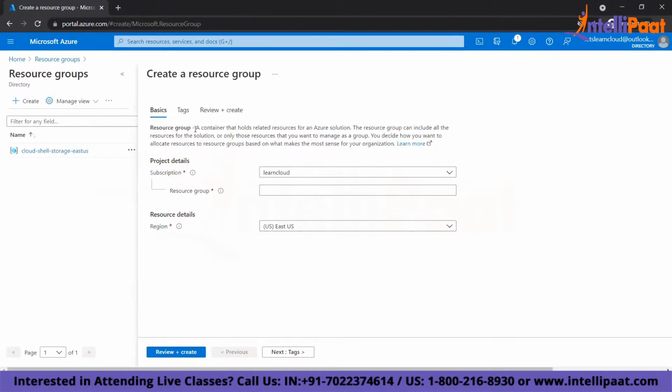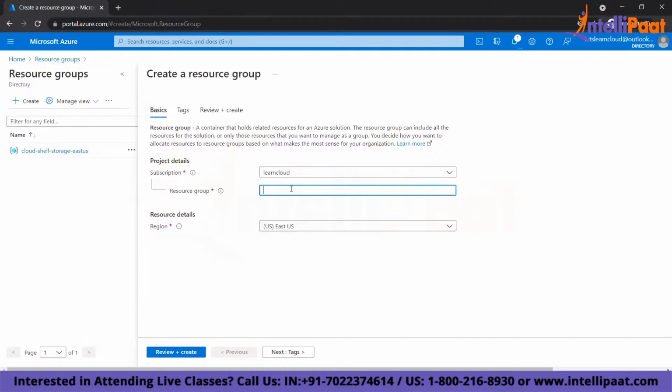So what is a resource group? A resource group is a container that will hold all your related resources together and group them into a single unit. You can decide what services you want to run within your particular resource group. It will help you to do a grouping.